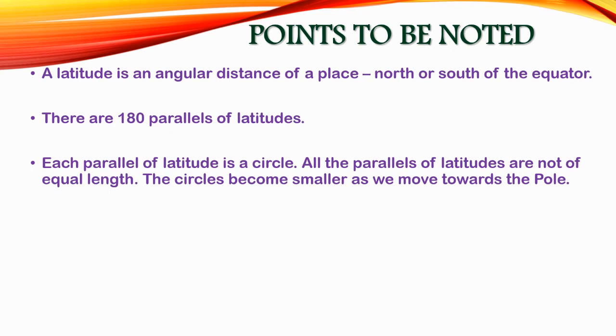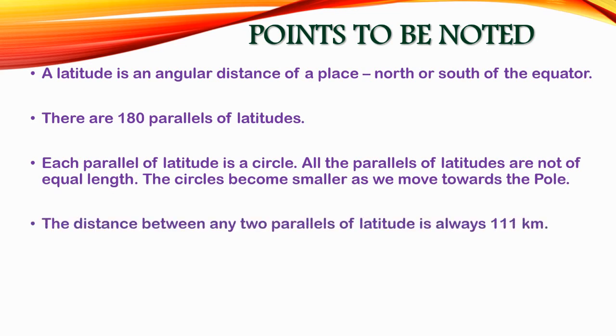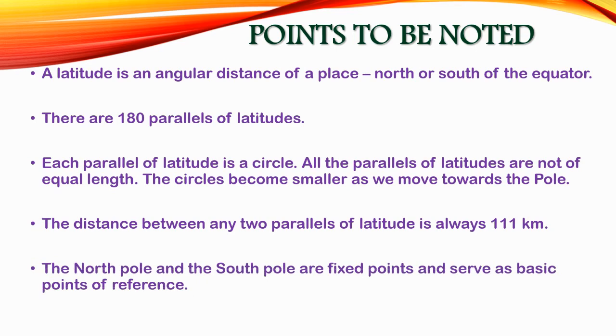The circles become smaller as we move towards the pole. The distance between any two parallels of latitude is always 111 kilometers. The North Pole and South Pole are fixed points and serve as basic points of reference.